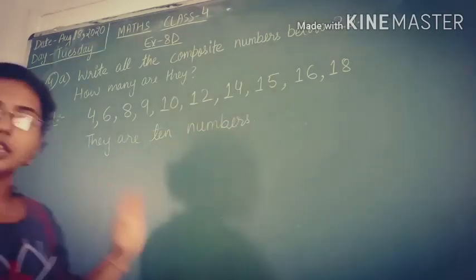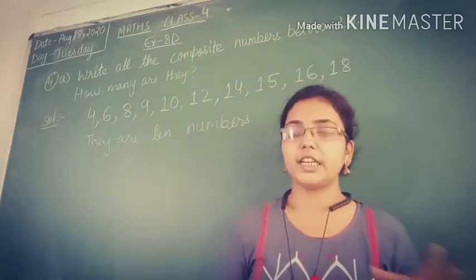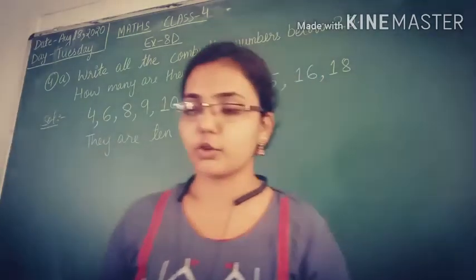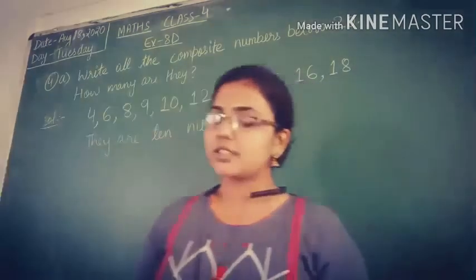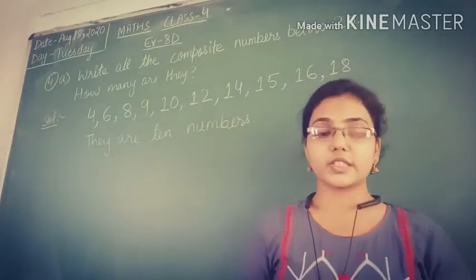Is it clear? Now the next question is write all the composite numbers between 15 and 25. You have to find out the composite numbers between 15 and 25, so find them and write them. It is very easy. C part, write the two smallest composite numbers whose difference is 4.